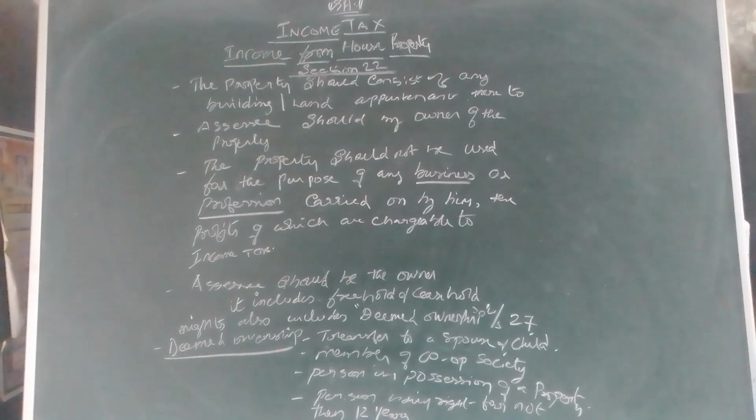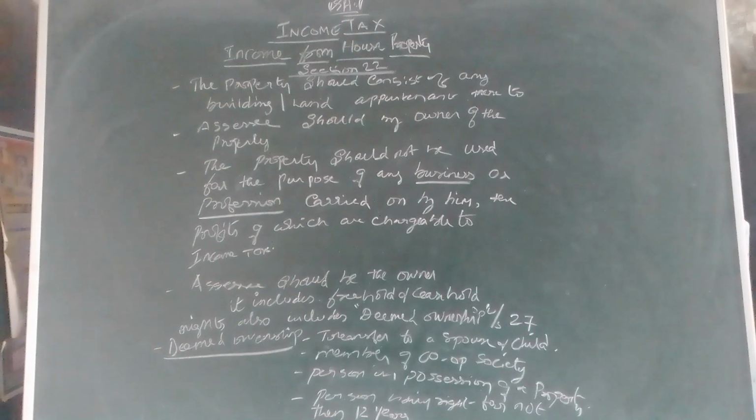So we should be very clear for judging the income from house property. Property should be there, the building or the land appurtenant thereto should be there, then the assessee should be the owner of the property, then that property should be let out for rent.